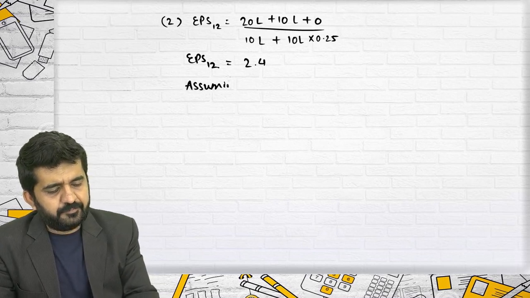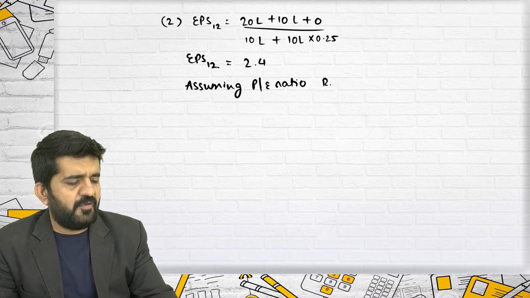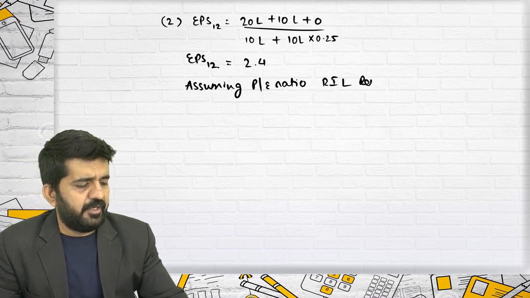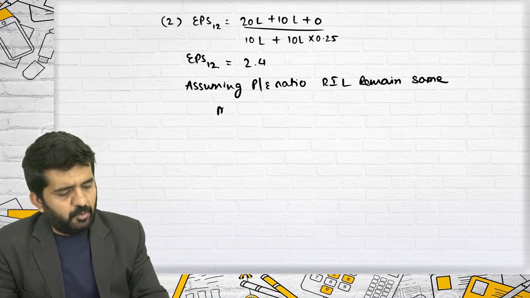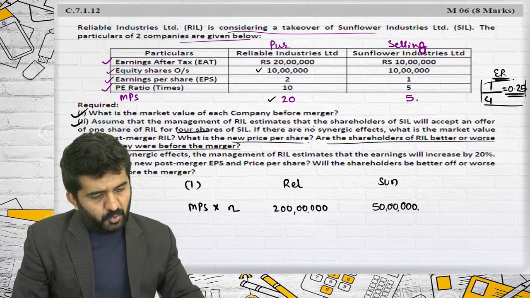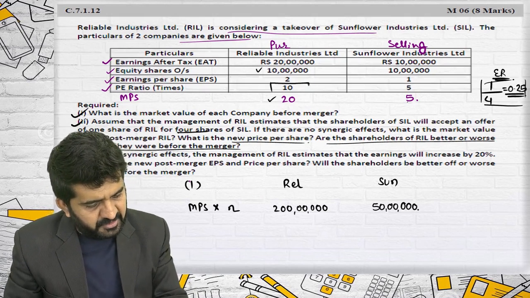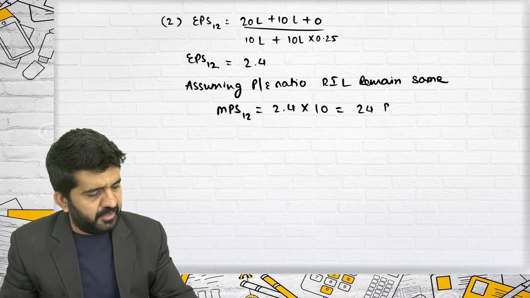Assuming the PE ratio of RIL will remain the same, we are finding out MPS 1, 2, which will be 2.4 multiplied by the PE ratio of the purchasing company, which is 10. It is 24.